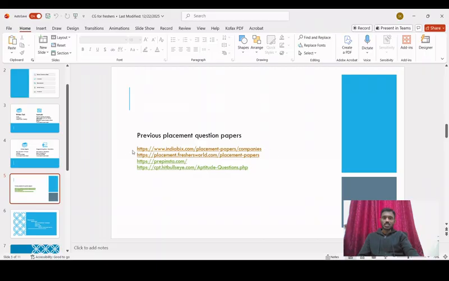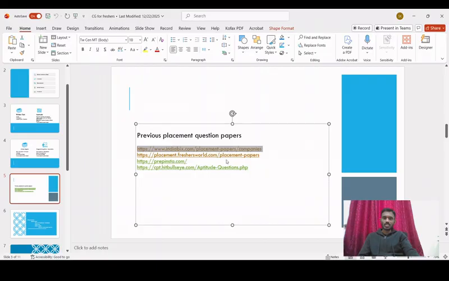So let's look at some of the major websites. As you can see here, I have taken 4 websites. I will try to give the links of these websites in the comment section. The first website is indiabix.com. We will look at these websites one by one. So let me go into the browser.